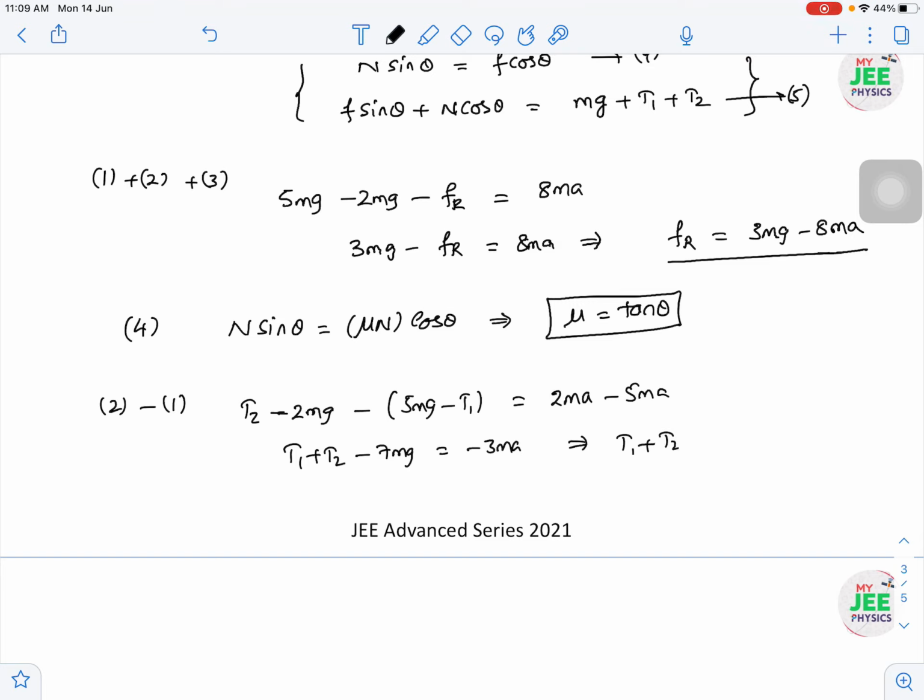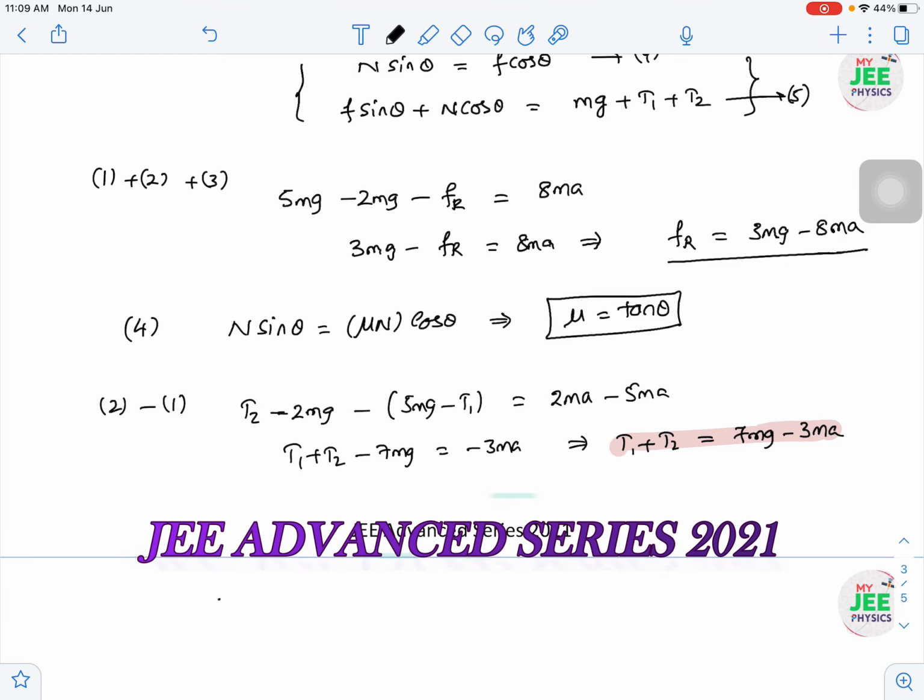So that means T1 plus T2 value I'll get now. So T1 plus T2 value will be 7mg minus 3mA. So I got T1 plus T2 value. So now I'm going to apply this T1 plus T2 value in the fifth equation. At the same time I want to convert everything in terms of normal reaction. Friction also I want to convert into normal reaction.